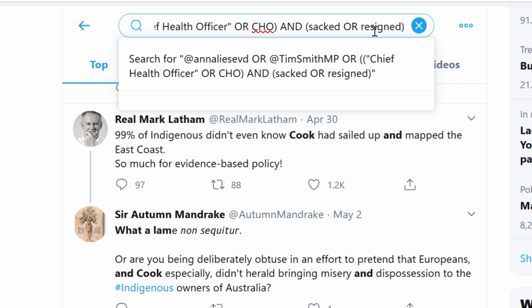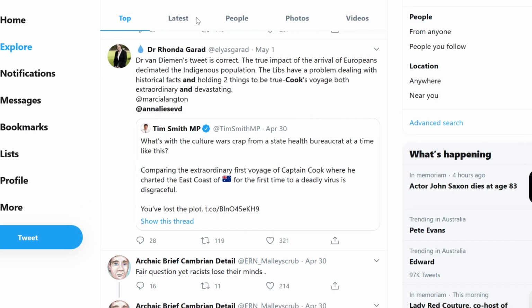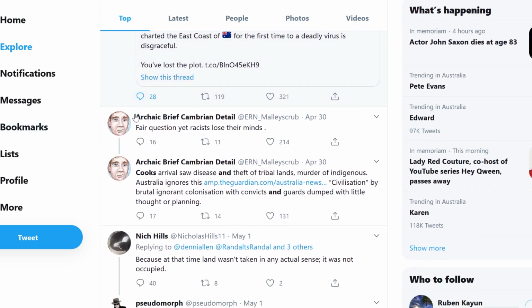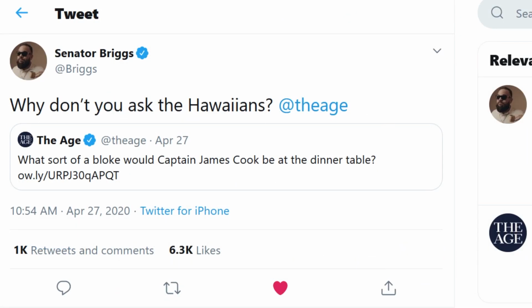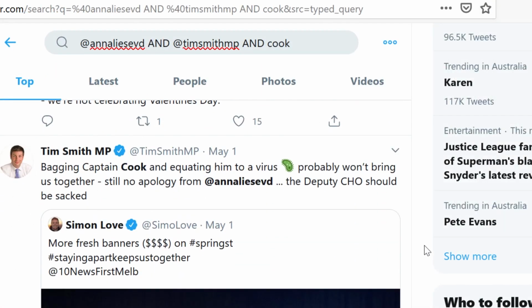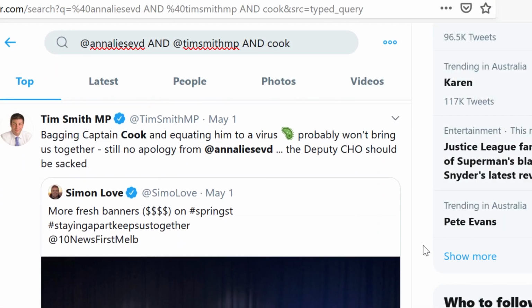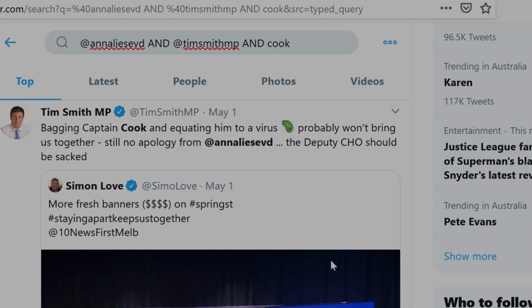Of interest was the fact that this one tweet from Annelies van Diemen dominated all talk about Cook and the invasion of Australia at this time. Cook's a controversial figure today, and many cutting tweets had been posted. It's a polarizing anniversary, but only this one, from a woman in a relatively prominent public role, had been picked up by Cook's defenders as an affront worthy of censure and punishment.